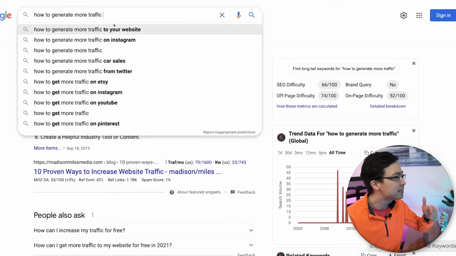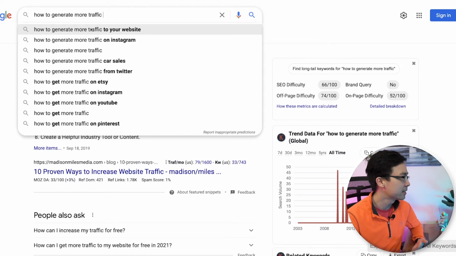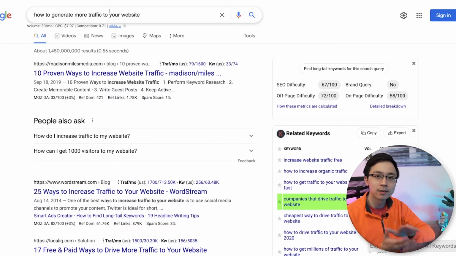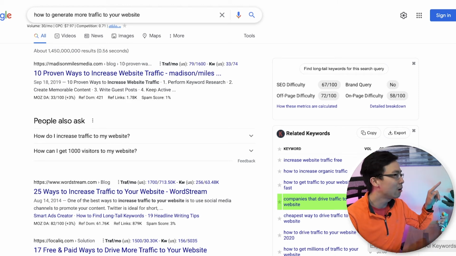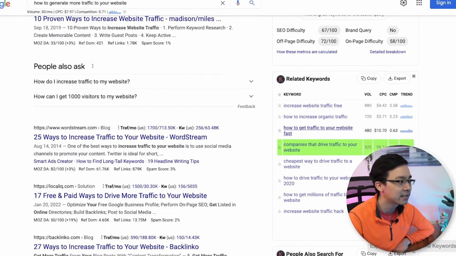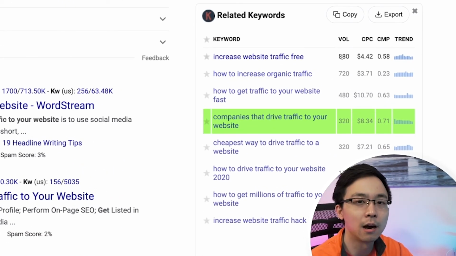However, if you add some things to that phrase, then you might end up finding some other phrases. So in this case, if I just add "to your website" to my search phrase, you can see how Keywords Everywhere is estimating that now this has 30 a month in terms of search volume. So what you can do is on the right-hand side, you can see some of the related phrases and then start to identify some great opportunities.